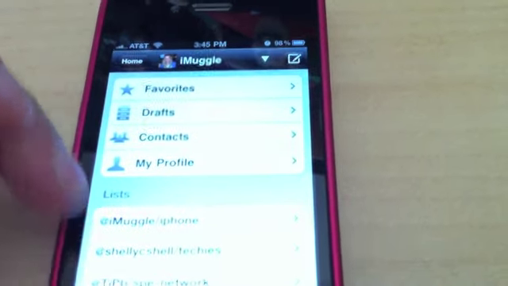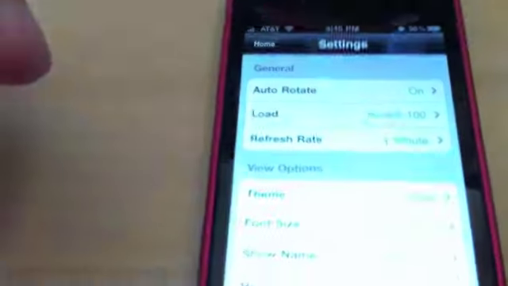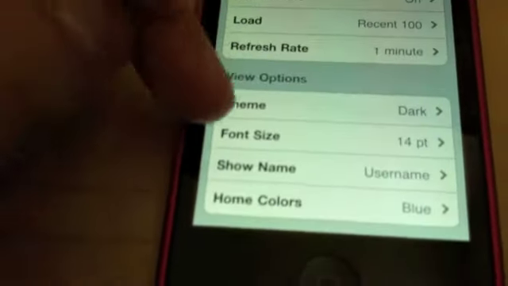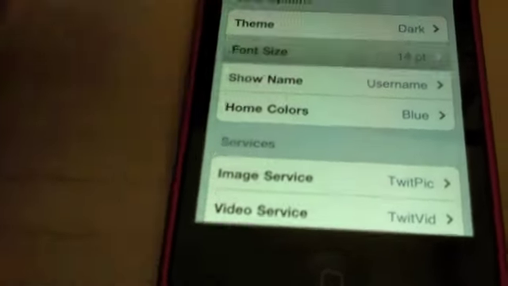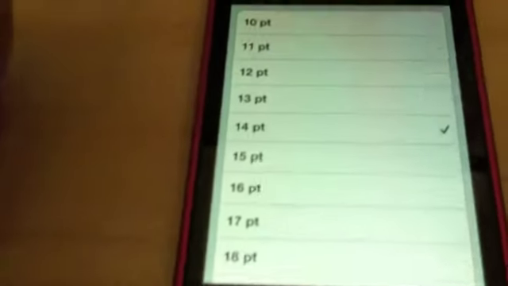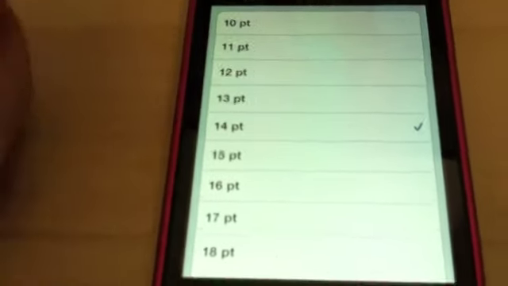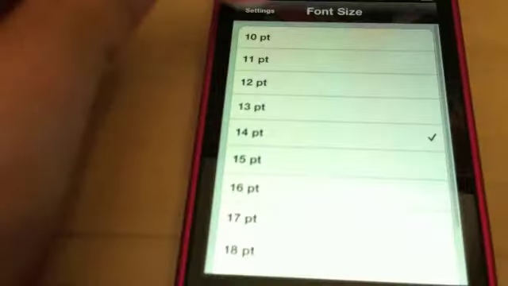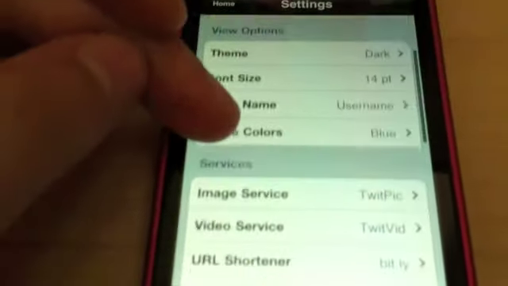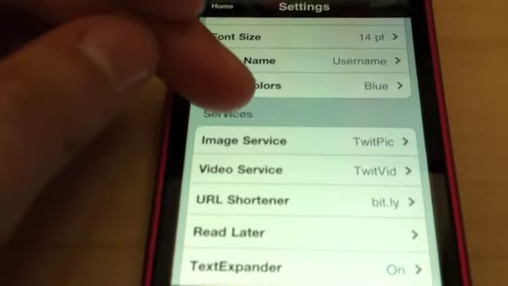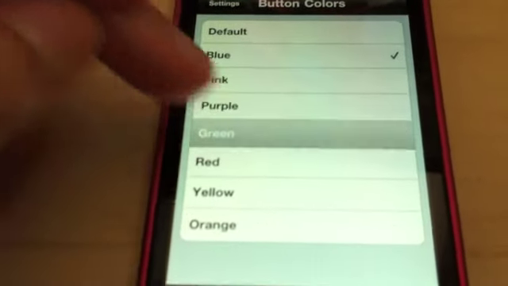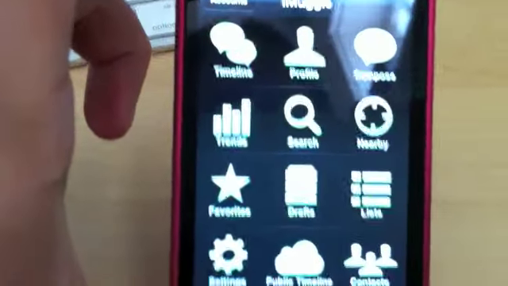Now let's go back into settings for a second. Okay, so you've got your theme, your font size, which I like. You can make it smaller if you want, which I typically do, because I just like to see more on one screen. Or you can make it really big. You can pick username and home colors, so you can change those. Say I want them to be green. Now when I go back to home, it's green, and I know my camera's probably not the best, so you probably can't even tell, but it did turn green.